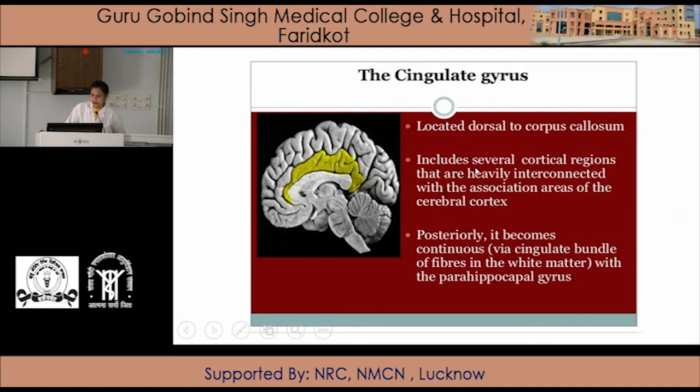It includes several cortical regions that are heavily interconnected with the association areas of the cerebral cortex. Posteriorly, it continues via the cingulate bundle of fibers in the white matter with the parahippocampal gyrus. So posteriorly, here is the frontal lobe, here is the occipital lobe. Posteriorly, it continues with the parahippocampal gyrus.